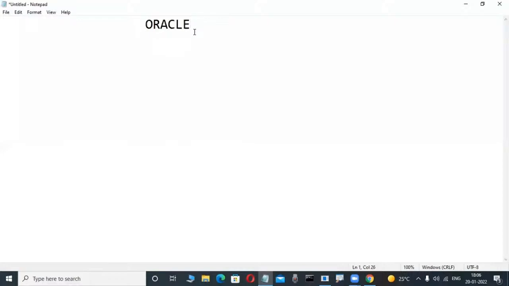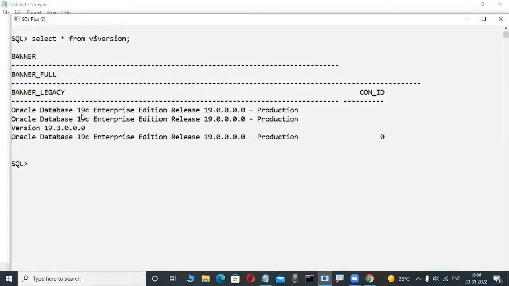Oracle 1.0, 2.0, 3.0, 4.0, 5.0, 6.0, 6.1, 5.1 also there. And now 7.0, 7.1, 7.2, 7.3, 8.0, 8.1.5, 8.1.6, 8.1.7. That is also called 8i, 9i, 10G, 11G, 12C, 18C, 19C, and the latest one, 21C. But in our class, this software is available: 19C we are learning only.